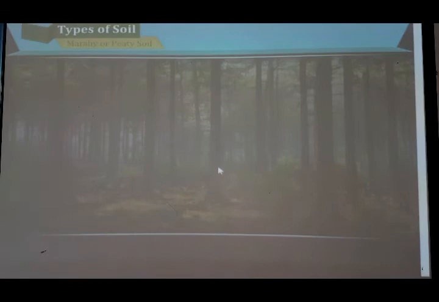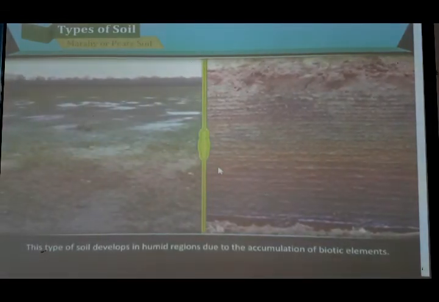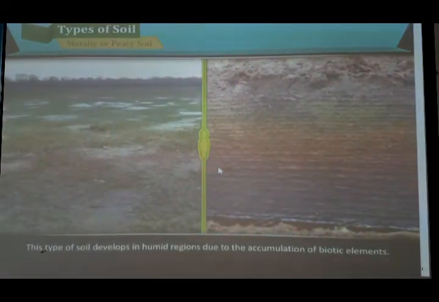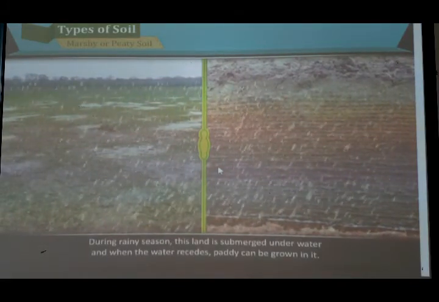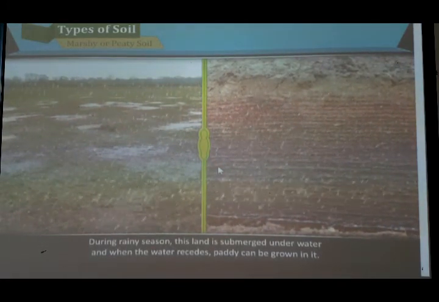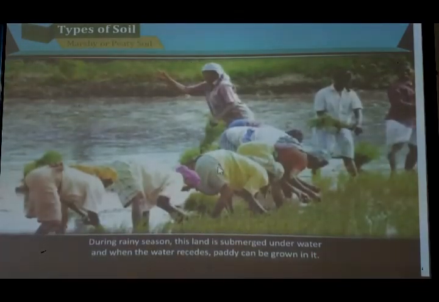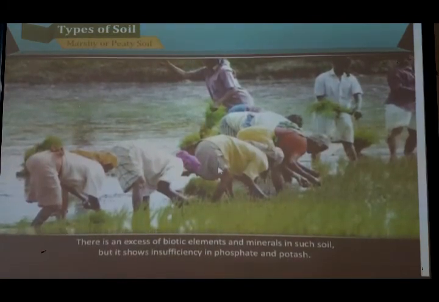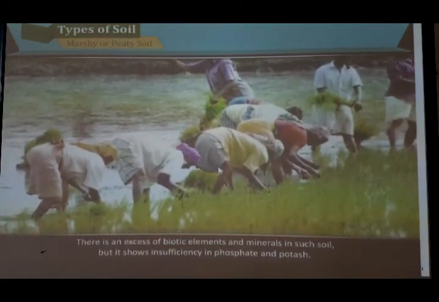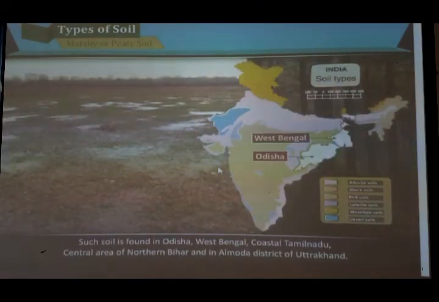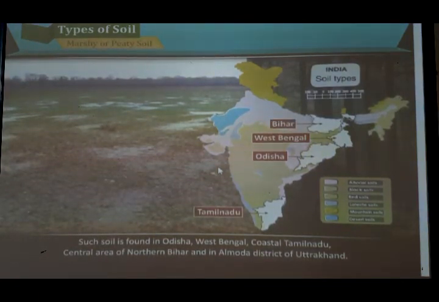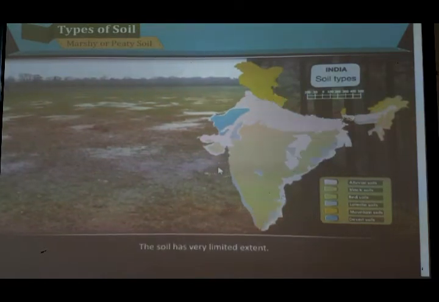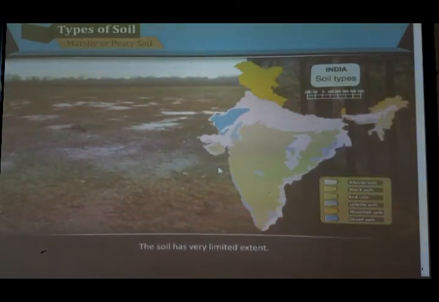Next is the marshy or peaty soil. This type of soil develops in humid regions due to accumulation of biotic elements. Again, during the rainy season, this land is submerged under water, and when the water recedes, paddy can be grown in it. There is an excess of biotic elements and minerals in such soil, but it shows insufficiency in phosphate and potash. Such soil is found in Odisha, West Bengal, coastal Tamil Nadu, central area of northern Bihar and Almora district of Uttarakhand. The soil is of very limited extent.